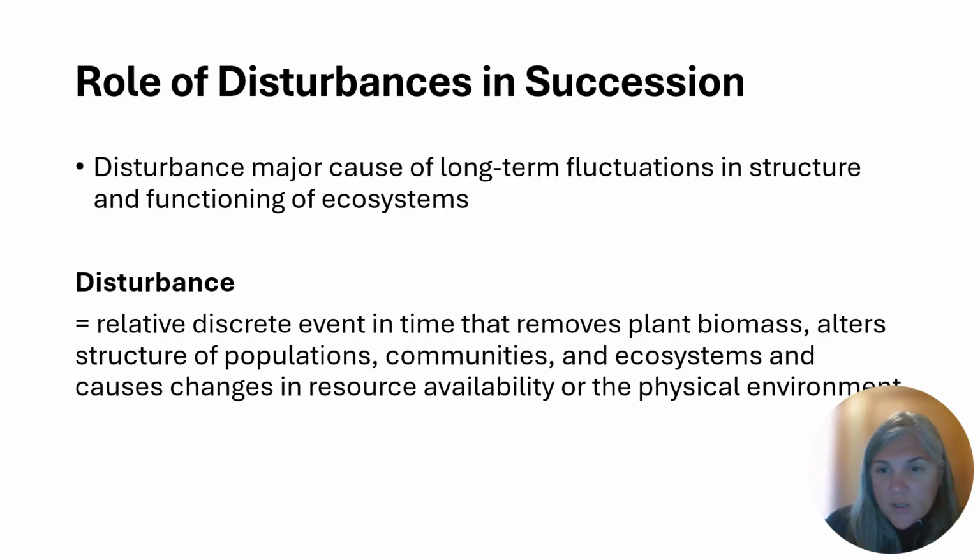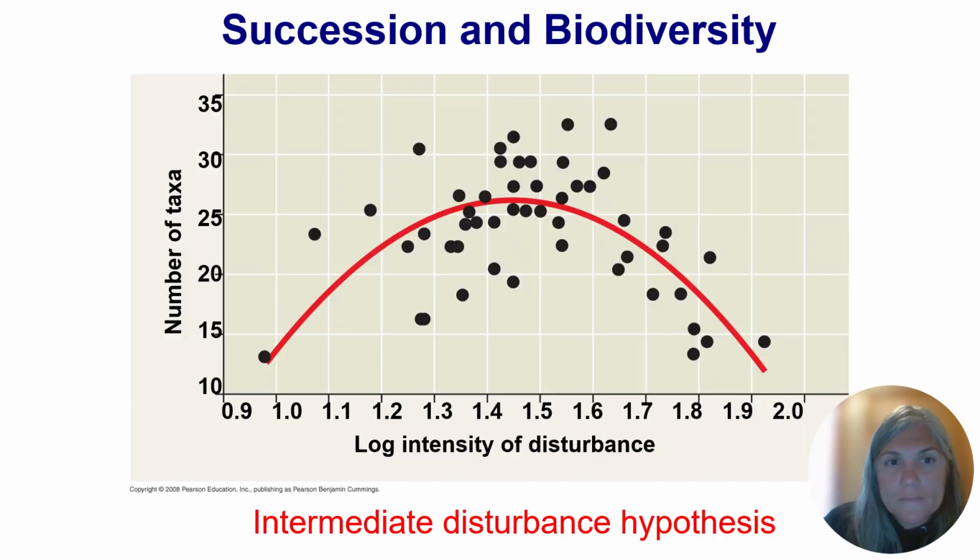So the technical definition from your textbook for disturbance is a relatively discrete event in time that removes plant biomass, alters structures of populations, communities, and ecosystems, and causes changes in resource availability or the physical environment.